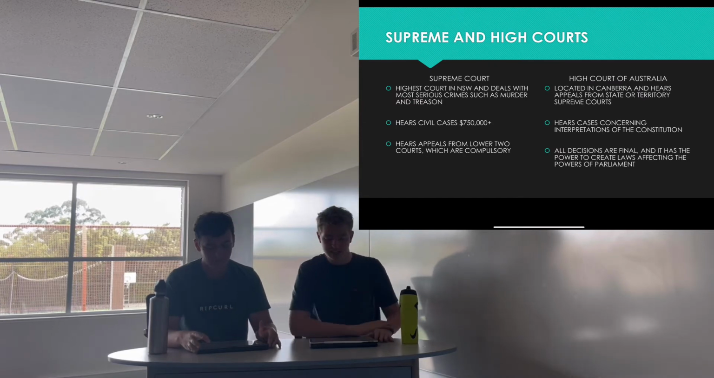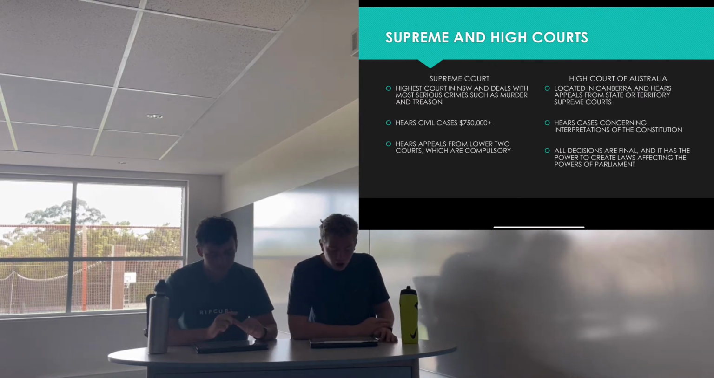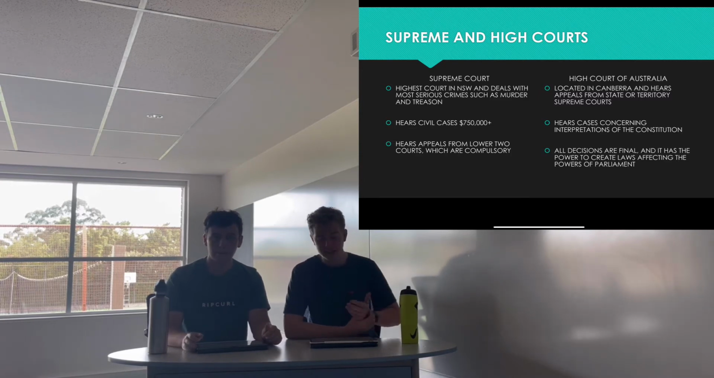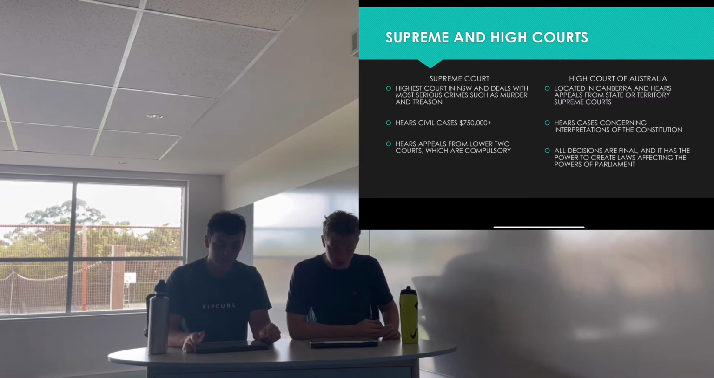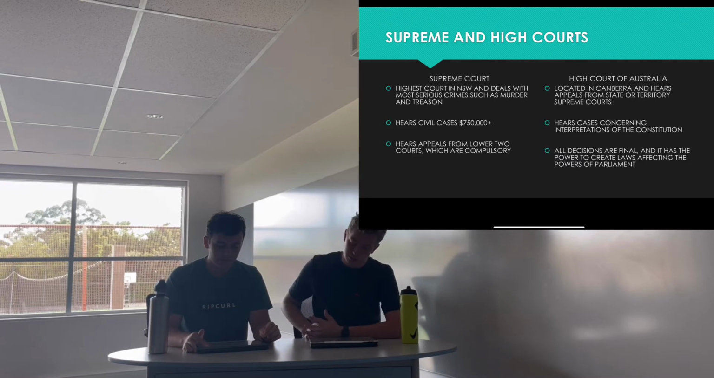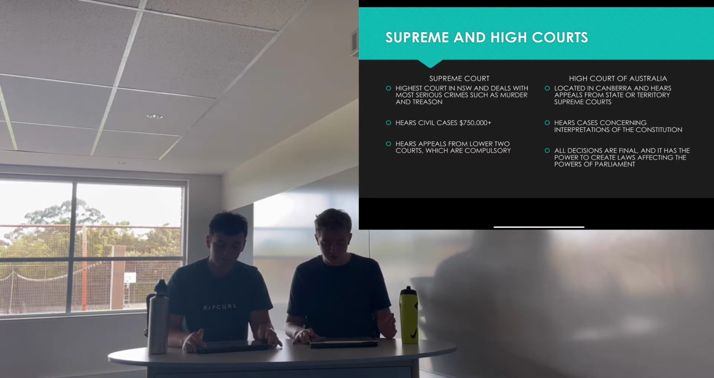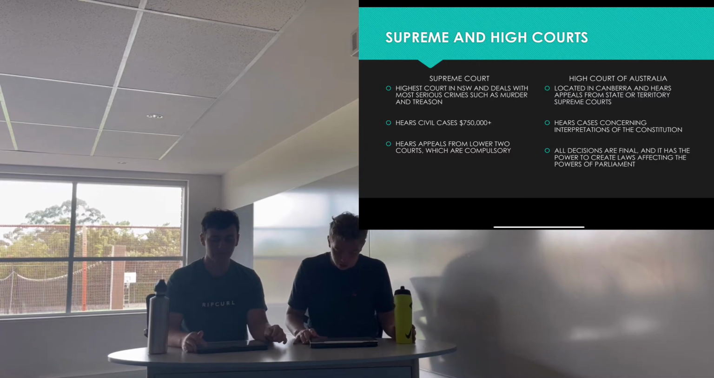Second tier is the Supreme Court. The Supreme Court is the highest court in an individual state. So for example, it's the highest court in New South Wales and deals with the most serious criminal cases such as murder and treason. As well as this, it hears the most serious civil cases with claims over $750,000 being heard here. They also hear appealed cases from the 2 lower courts. The judgments of the Supreme Court are compulsory on all lower courts.